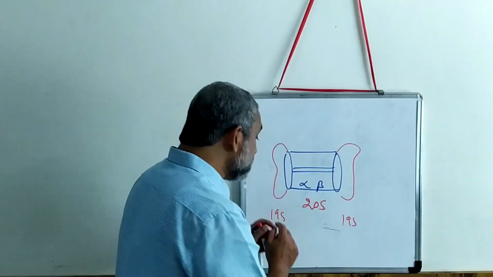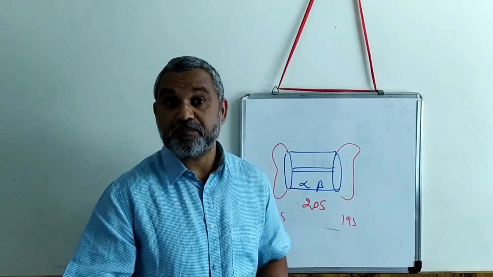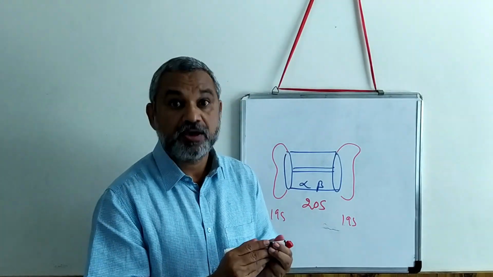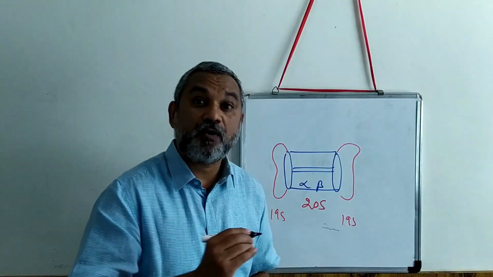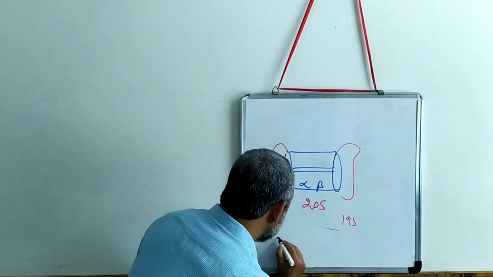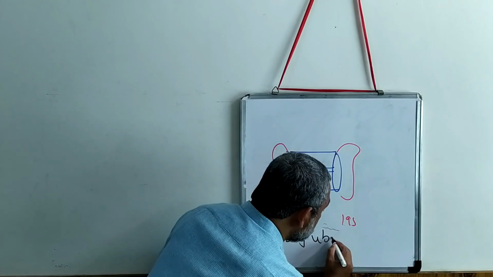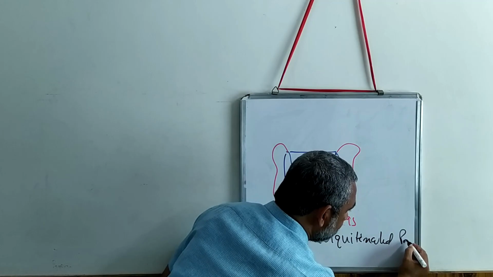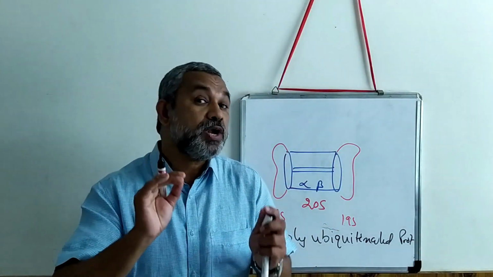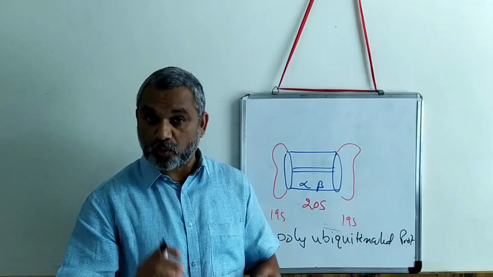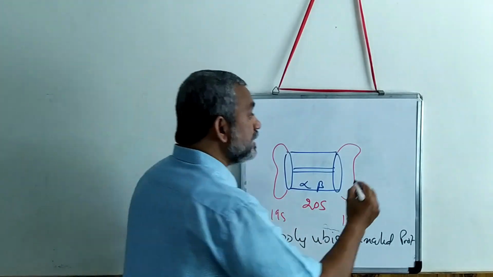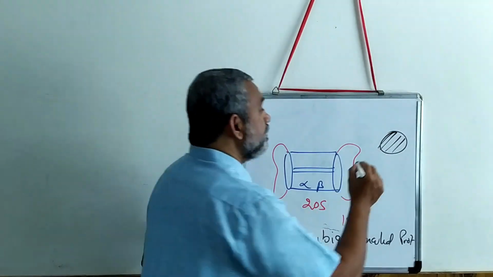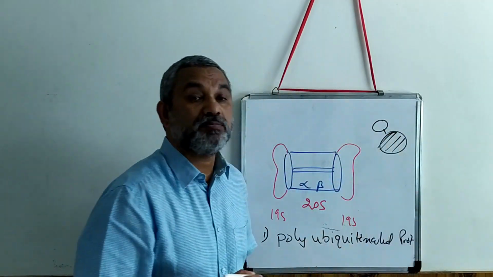There are 3 functions for these 19S regulatory subunits. Which are the 3 functions? First of all, it will identify only the polyubiquitinated protein. I should have mentioned this earlier. We have seen that a protein to be degraded is attached to one ubiquitin molecule.